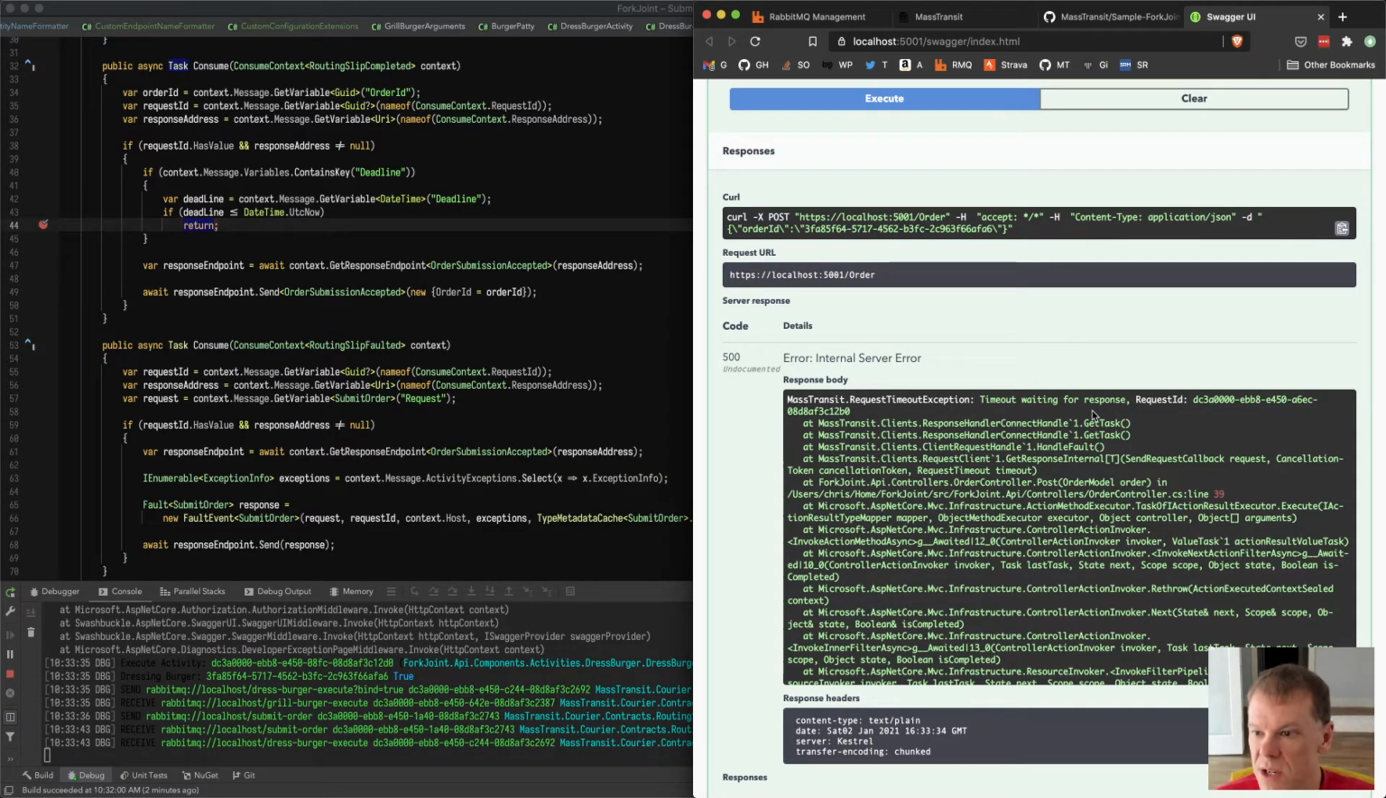Yeah, so that was a good question. Let's see here. More generally, when should you choose to use routing slips versus state machines? What are the questions to ask?